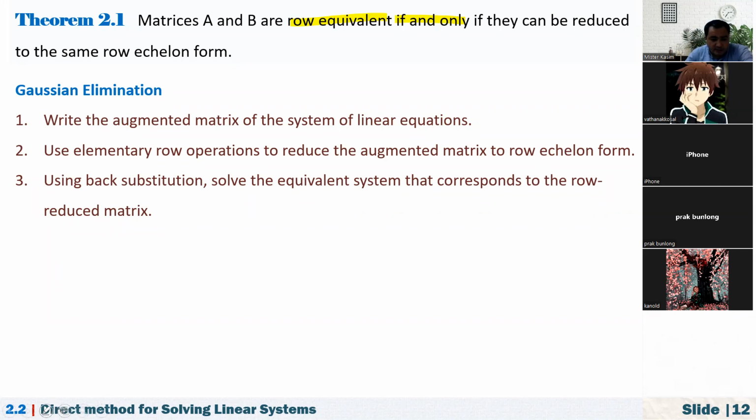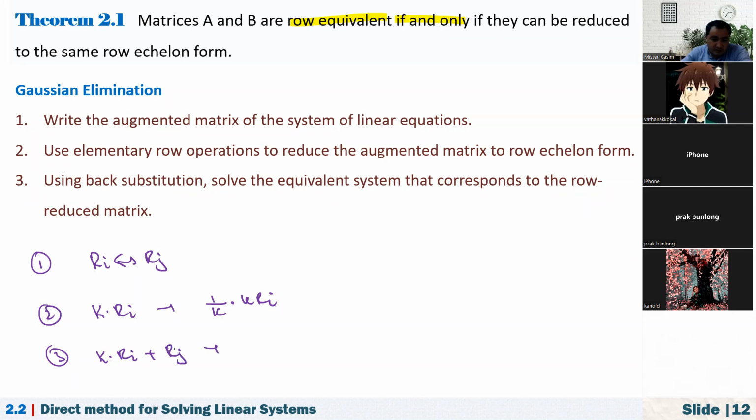For example, the first operation is interchanging Ri and Rj, and I can just reverse this operation. The second one is multiplying Ri by K. How can I obtain the original one? Multiplying this row by 1 over K again. The third one is multiplying Ri by K and adding it to Rj. How can I reverse this operation? Multiply Ri by -K and add it to Rj.